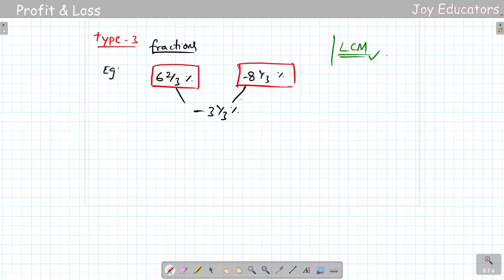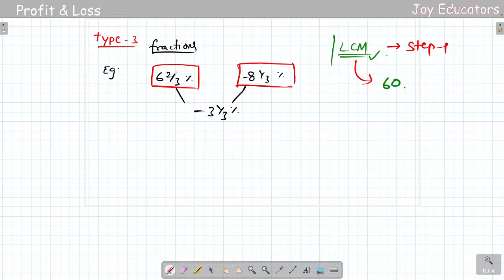The second thing that I need to do is step 1, LCM, and step 2, I need to multiply with the LCM. So let us take the LCM for all this. If I take the LCM for this, I'll be getting the LCM of 60. Now I need to multiply with them, so I will multiply with 60. I'll do it in the next step, so it'll be easy for you, right?